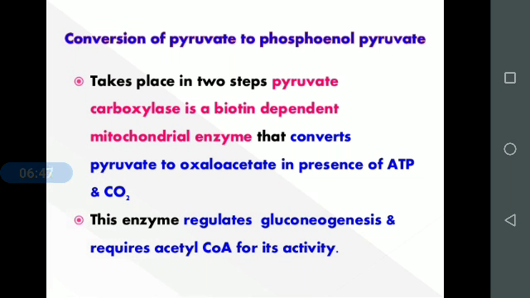Pyruvate carboxylase is an irreversible step. Pyruvate will convert into phosphoenol pyruvate by means of two steps. The first one is that pyruvate will convert into oxaloacetate. Pyruvate carboxylase is the enzyme which will convert pyruvate to oxaloacetate. For this, acetyl-CoA is necessary, and by means of carboxylation the pyruvate will convert into oxaloacetate.